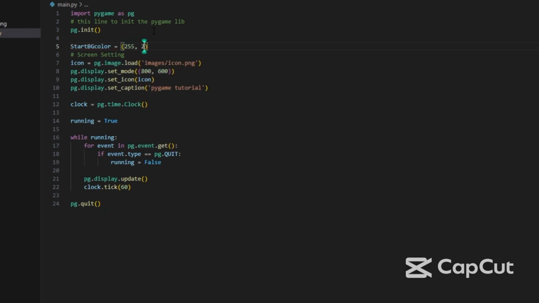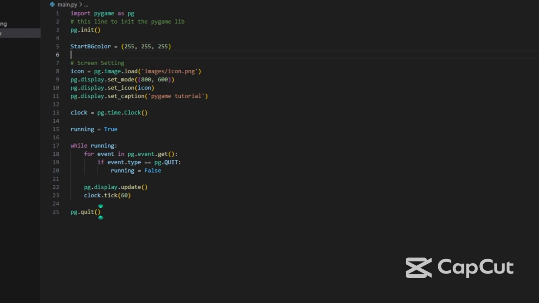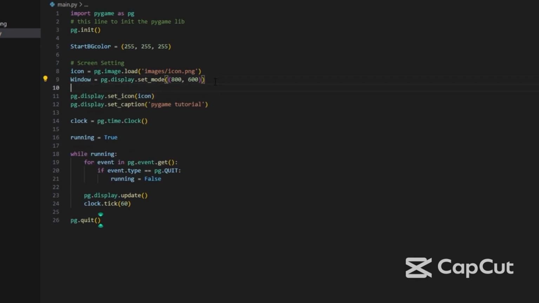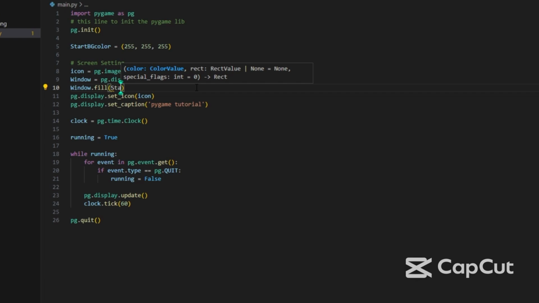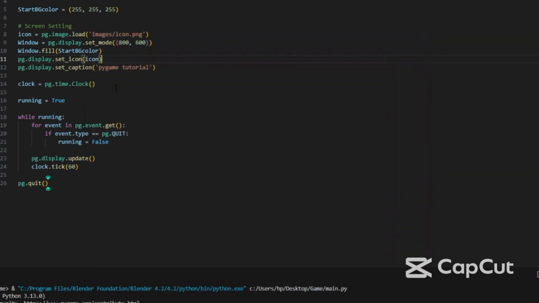We'll write the white color, 255, 255, 255, and now we need to write it like a variable window dot fill and write the name of the color variable, start bg color. Now we'll run the game. So now we have seen how to make the first game window.